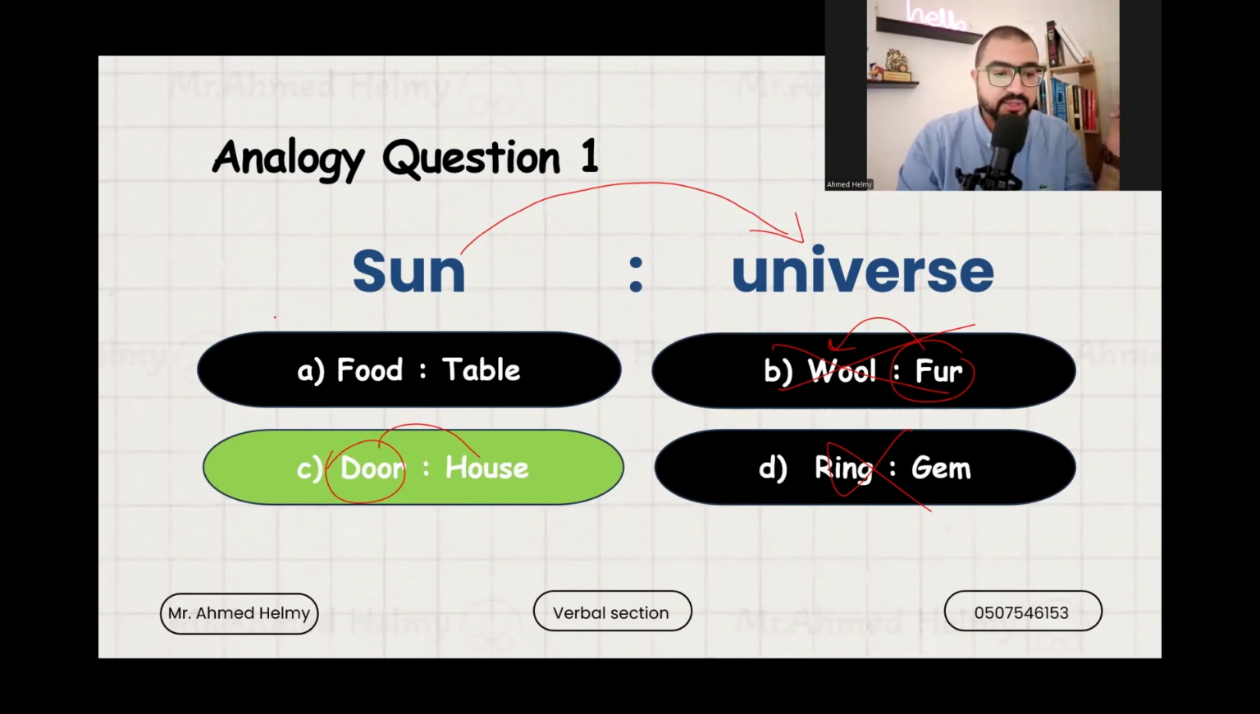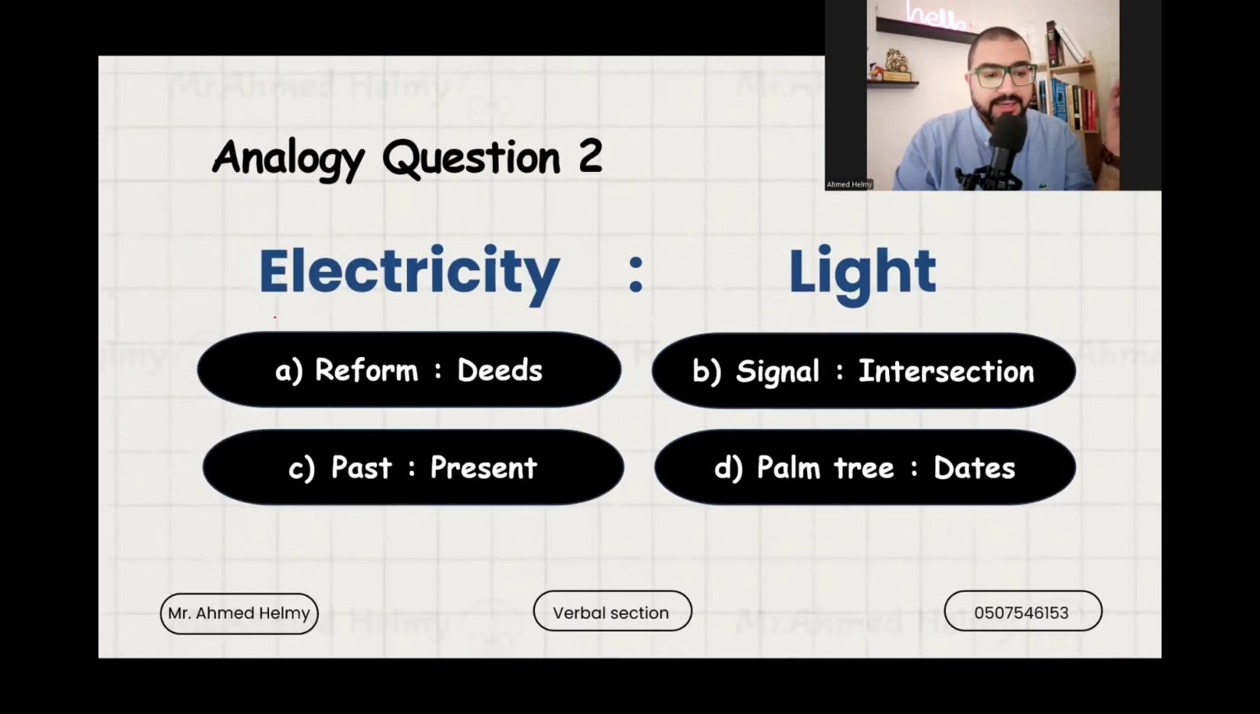Let's move on to the next one. Electricity and light. You have 5 seconds to determine the relation. 1, 2, 3, 4, 5. Okay. So let's get to know the relation here.